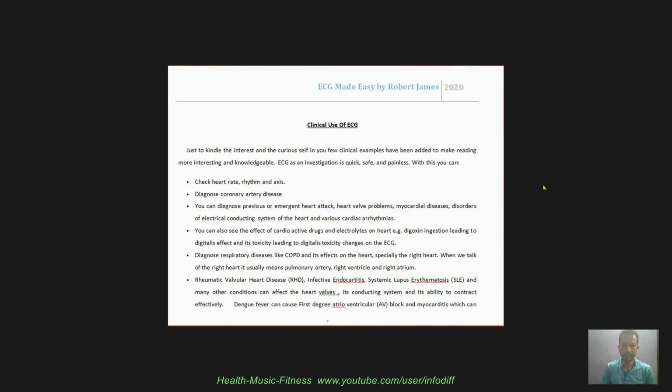And for example, SLE, rheumatic heart disease, infective endocarditis, dengue fever, and these disorders will affect almost every cell in the body, and they can cause serositis, they can cause myocarditis, pericarditis, epicarditis, endocarditis, papillitis, valvulitis, and so on.